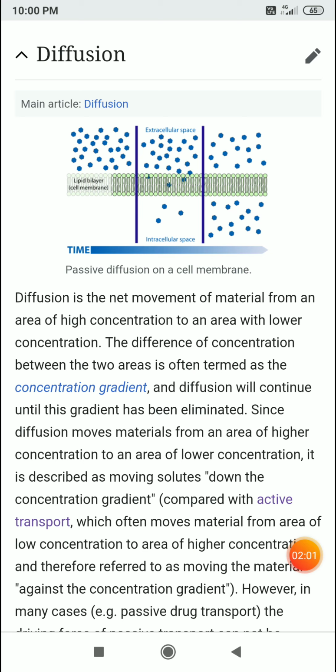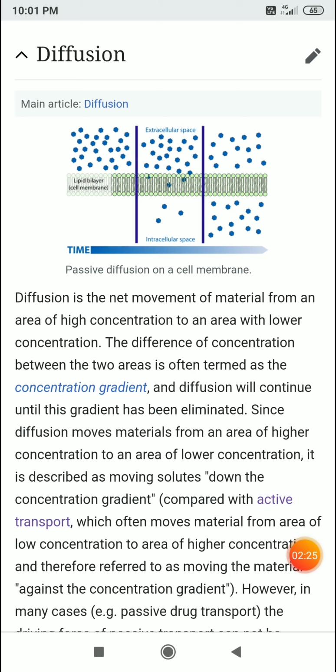The difference of concentration between two areas is termed the concentration gradient. Diffusion will continue until this gradient has been eliminated.